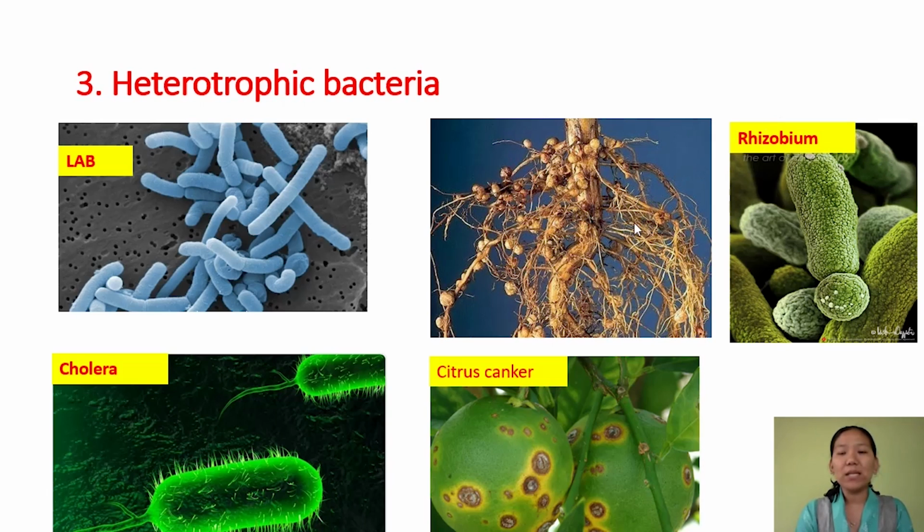Rhizobium fixes atmospheric nitrogen and enriches the plant with nitrogen, so that nitrogen can be absorbed by the plant and the plant can do photosynthesis, and in return they obtain nutrition from the plant. That is the symbiotic relationship, that is mutualism.